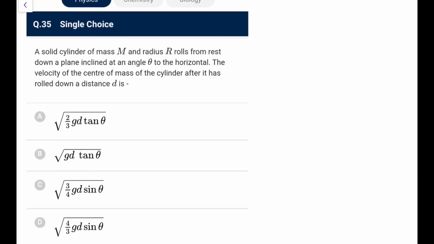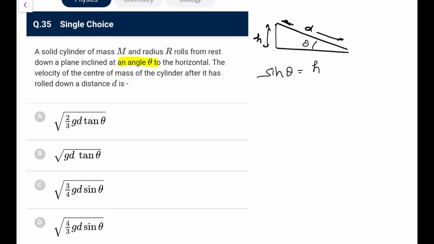Next one. Solid cylinder MR rolls from rest down a plane inclined at angle theta to the horizontal. The velocity of the center of mass after it has rolled down a distance d. Okay, so this distance is given like this, d. If this is d and this is theta, I can go for h. I know sine theta would be equal to h by d. So the height traveled is d sine theta.